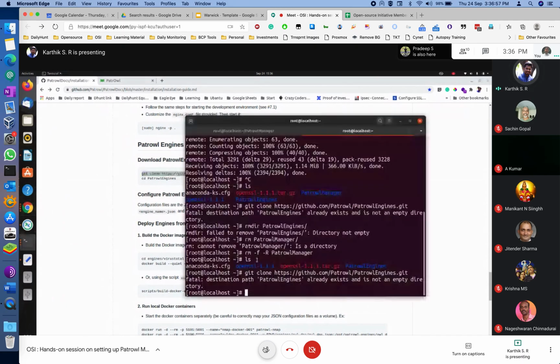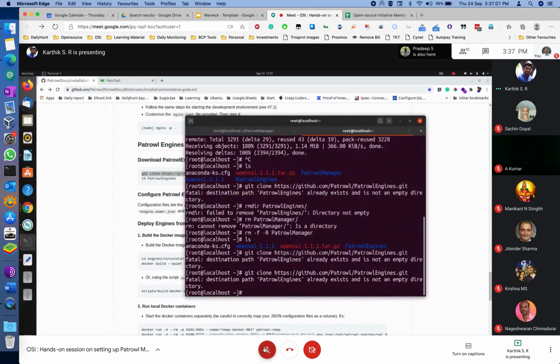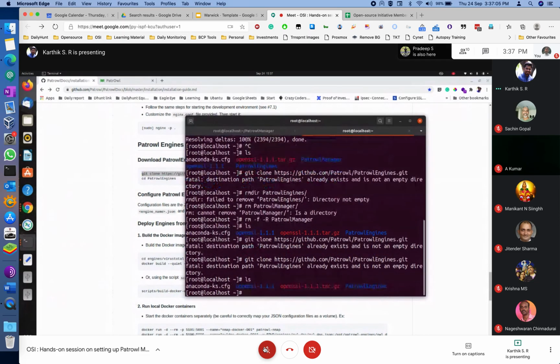I will download Git. Already exists. Oh, my bad. Sorry, guys. I removed Patrol Manager instead of the engines. So now do we have to reinstall? Yes. Sorry. Okay, it's all right.